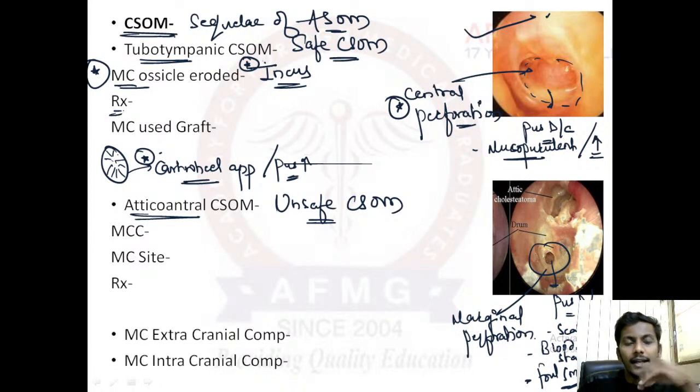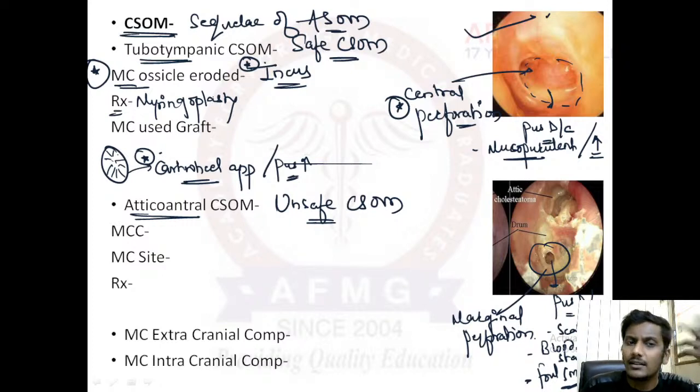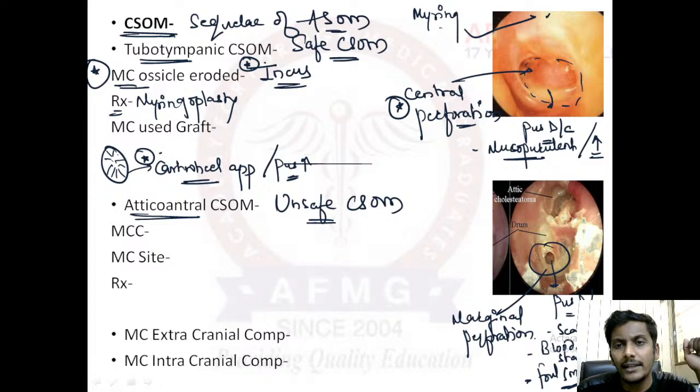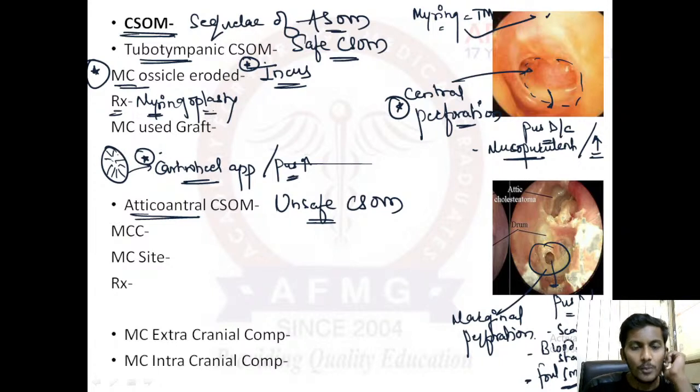Okay. In treatment of CSOM, guys, we usually perform myringoplasty. Plasty means reconstruction. So here we reconstruct the myring. And what is myring? Myring is nothing but the tympanic membrane, or your eardrum. So here we perform the reconstruction of the tympanic membrane, that is myringoplasty.